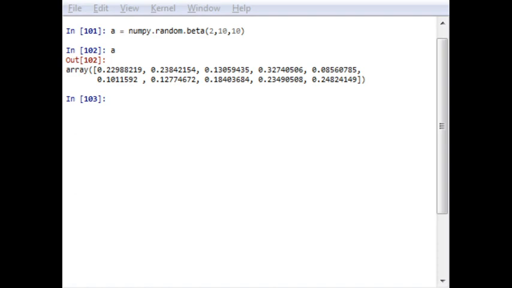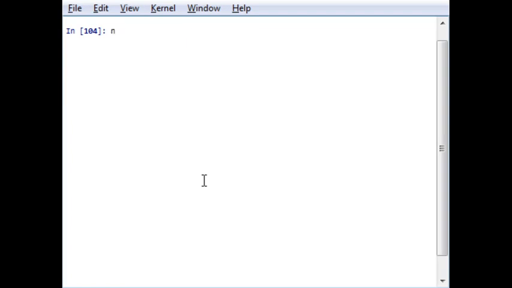Okay, so let us consider that in this case we have 50 trials and a probability of success of 80%. I want to generate a binomial distribution with 50 trials and probability of success 80%. So first of all I will write n equal to 50, p equal to 80%, so it would be 0.8.